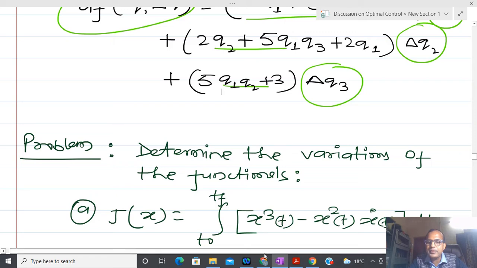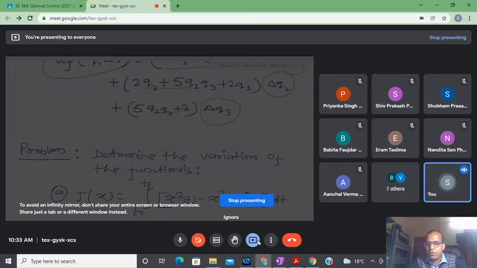Why have I taken this problem? Most of the time, students are very comfortable with the scalar case, the differential of a scalar quantity, but sometimes they are not comfortable with the vector case. Several times they are not able to understand the definition or geometrical interpretation, what kind of geometrical quantity comes in higher dimensional space, and how to understand the geometrical meaning of the derivative there. So I hope these two points become clear to you.